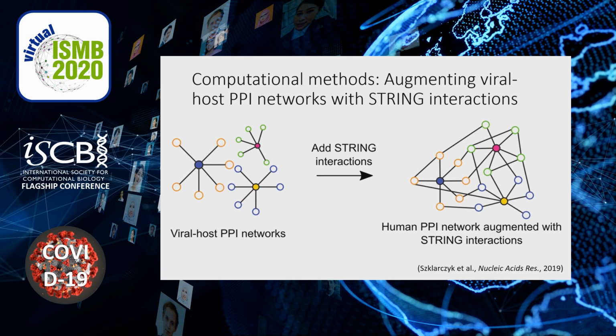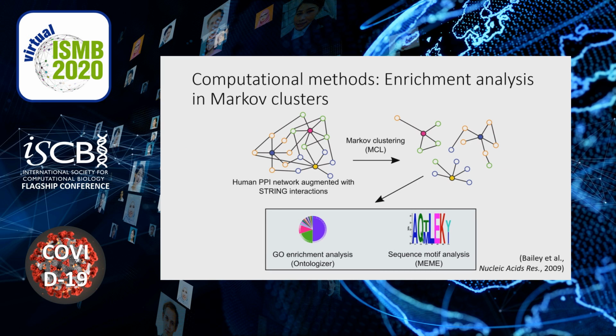Human host proteins interacting with each SARS-CoV-2 viral protein can also interact with each other. To provide this context to the viral host PPI networks, we added human PPIs from the STRING database to produce what we refer to as the STRING-augmented network. We then obtained clusters of the STRING-augmented PPI network using Markov clustering and analyzed each of these clusters for the enrichment of GO terms using Ontologizer and protein sequence motifs using MEME.